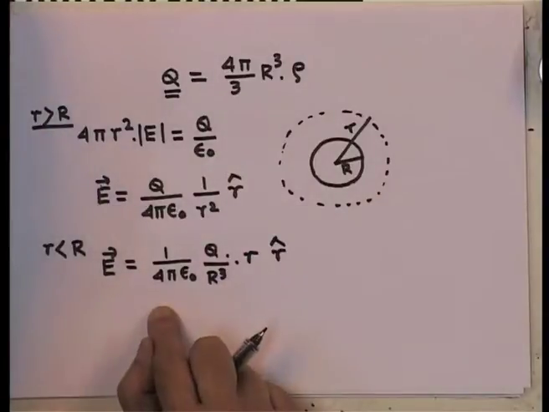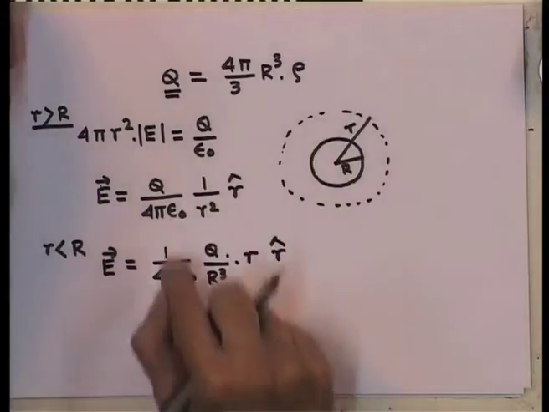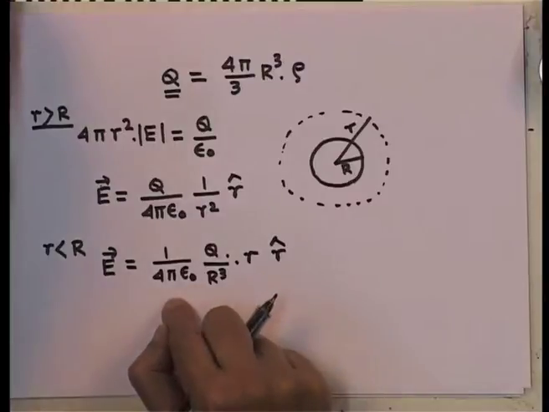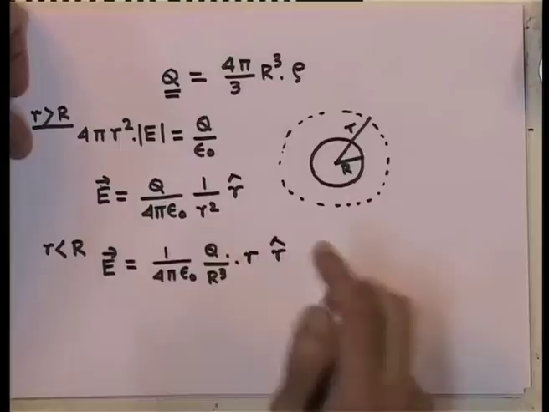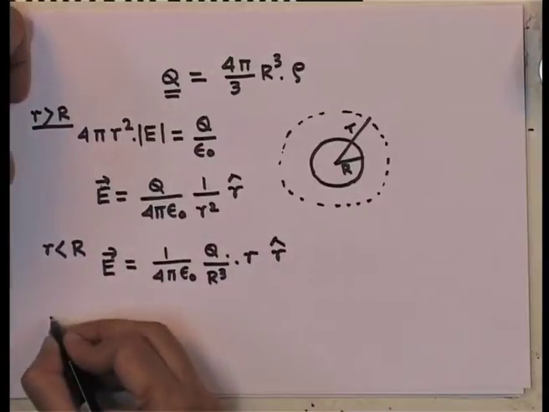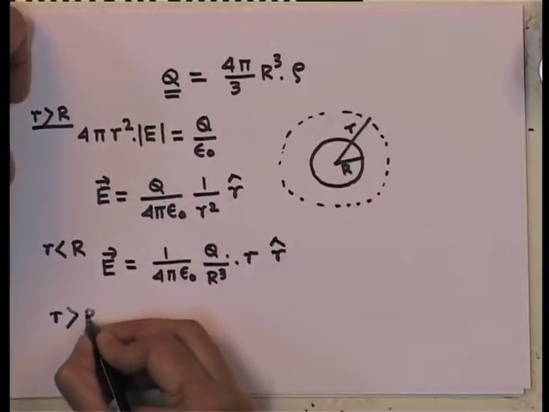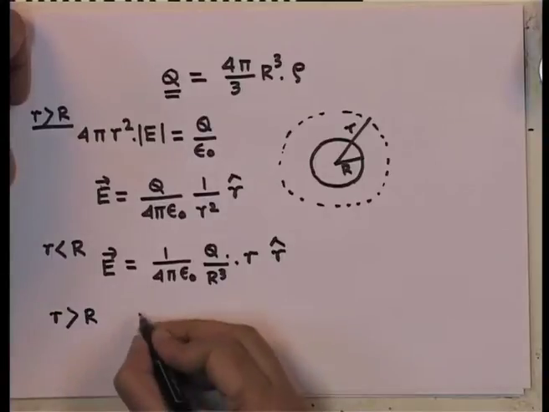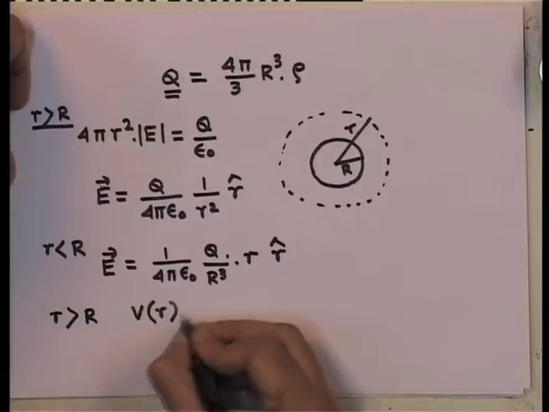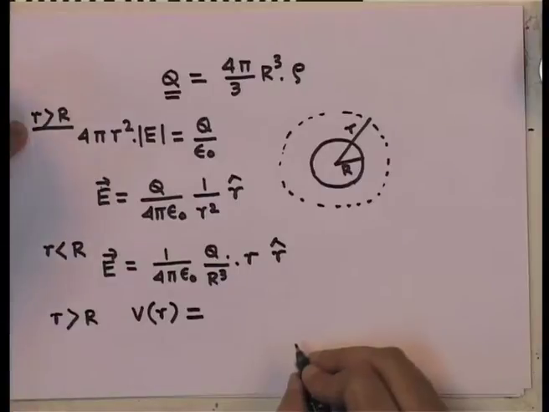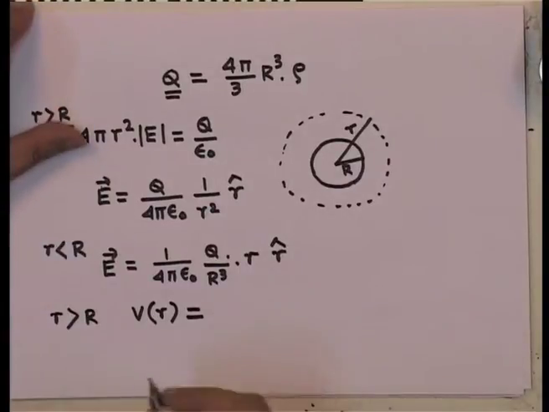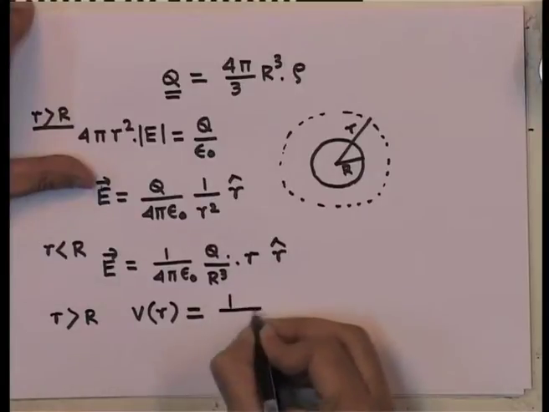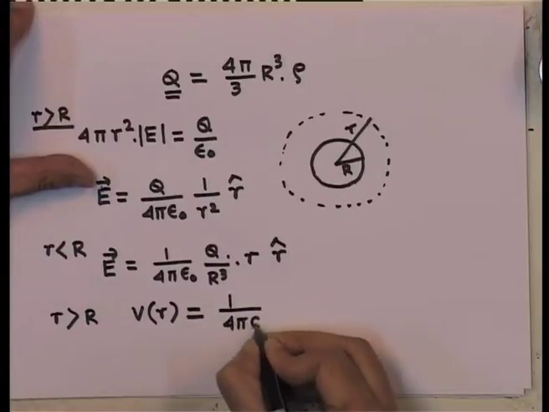Now, what I will do is integrate to find the potential in the two cases. In the first case, for r greater than R, the potential V of r, remember negative gradient of the potential is the electric field, is simply given by 1 over 4 pi epsilon 0 times q over r.